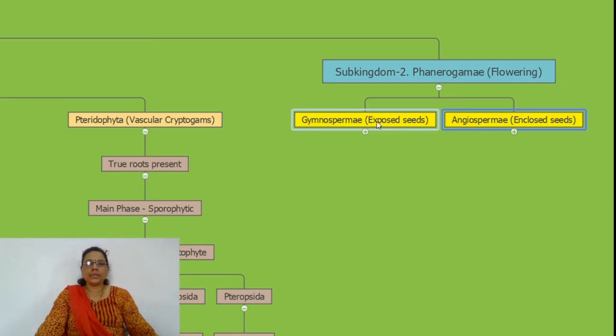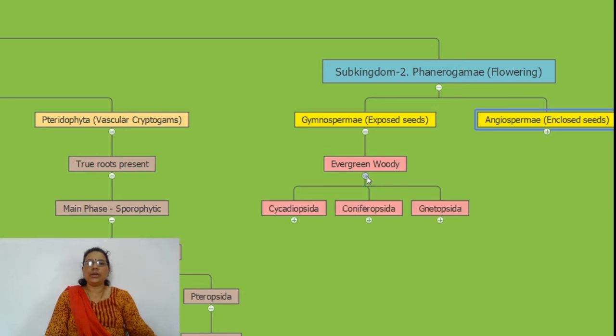Gymnosperms are plants having exposed seeds, while angiosperms have seeds enclosed inside a vessel, the ovary, and are called angiospermic plants. The gymnospermic plants are evergreen, woody, and the majority have a tree habit.